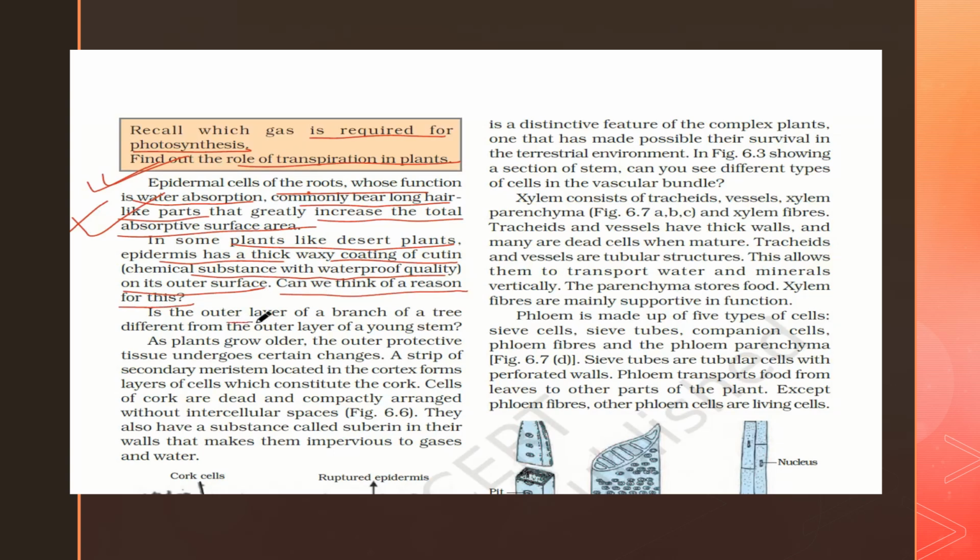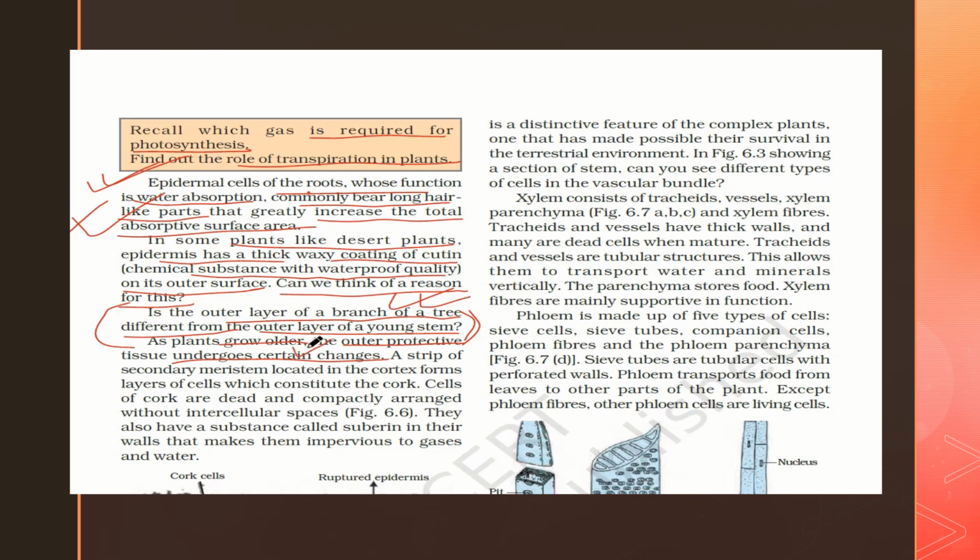Yes, the outer surface of the branch of a tree is different from the outer layer of a young stem. Why is that? As plants grow older, the outer protective tissue undergoes certain changes, because when the plant is young it has a soft stem, but as it grows older it has a hard stem, right?